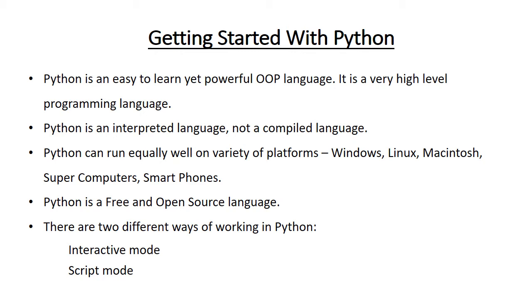Python is an easy to learn yet powerful object oriented programming language. It is a very high level programming language. Python is an interpreted language, not a compiled language. Hope you know the difference between interpreted and compiled. We studied in the last unit, unit number 1, computer systems and organization, the difference between interpretation and compilation, as well as the use of the assembler.